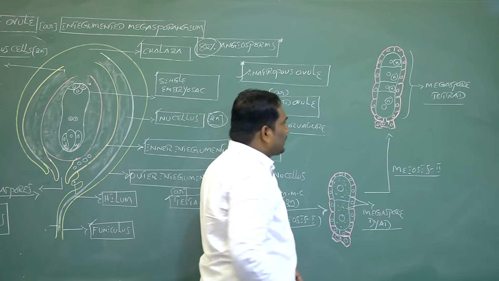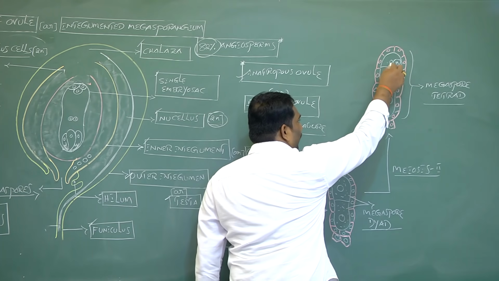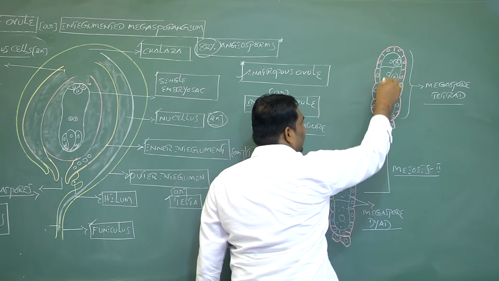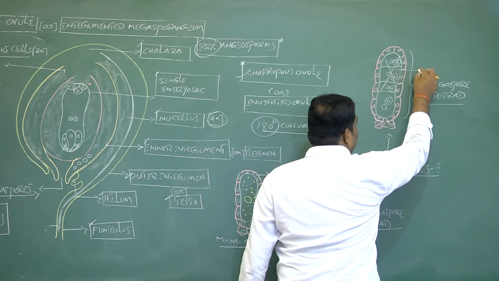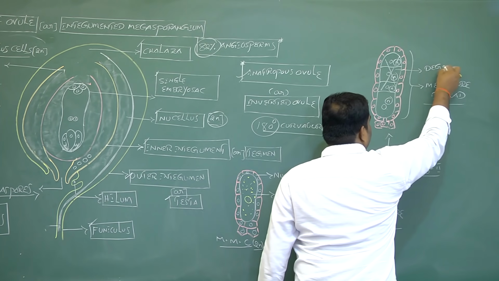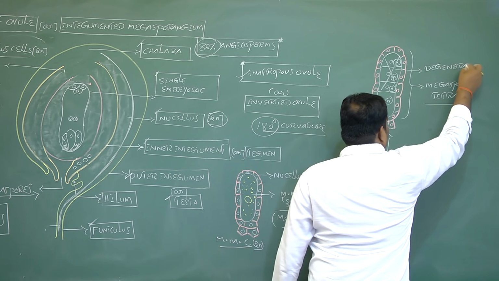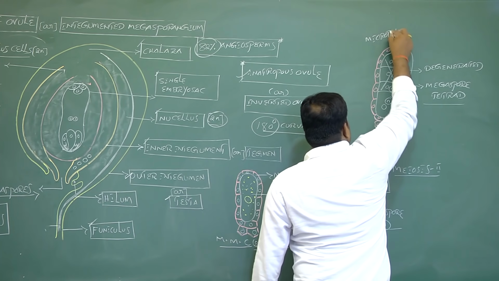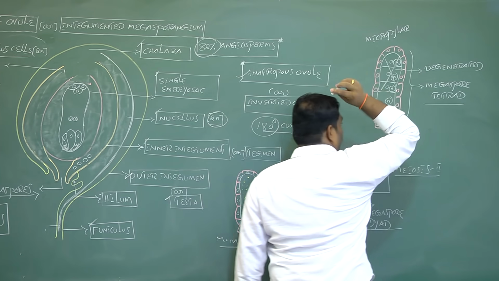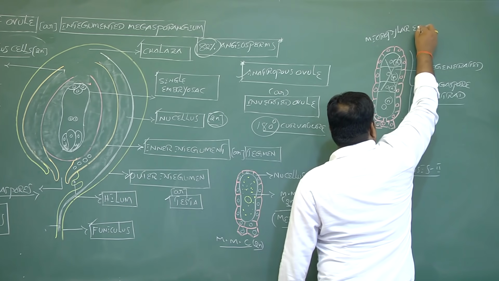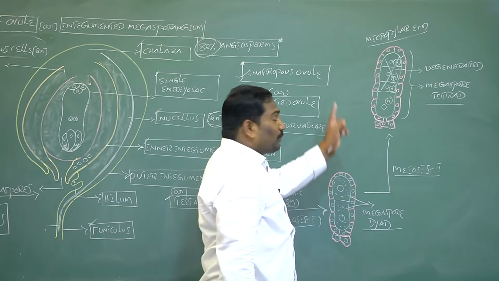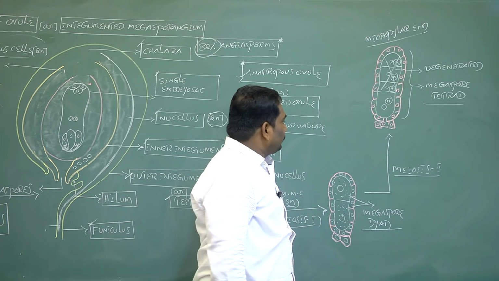After megasporogenesis, out of 4 haploid megaspores, 3 haploid megaspores degenerate. The degenerated haploid megaspores are present towards the micropyle end of the ovule.